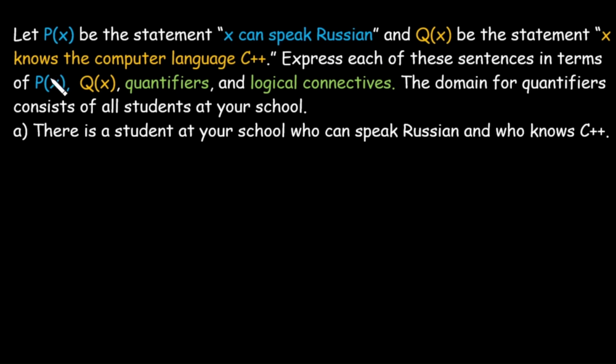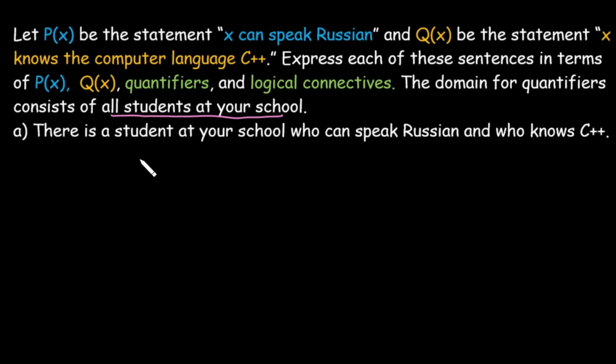Q(x) is a statement that says that x knows the computer language C++. We need to express the statement in terms of P(x), Q(x), quantifiers and logical connectives. The domain for the quantifiers consists of all students at your school. The first statement is: there is a student at your school who can speak Russian and knows C++.